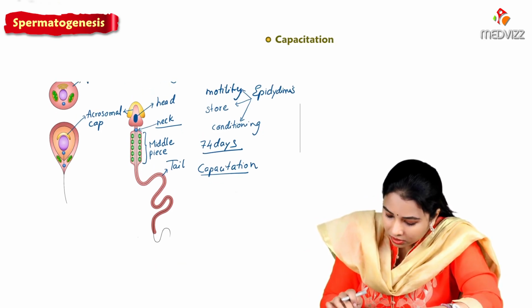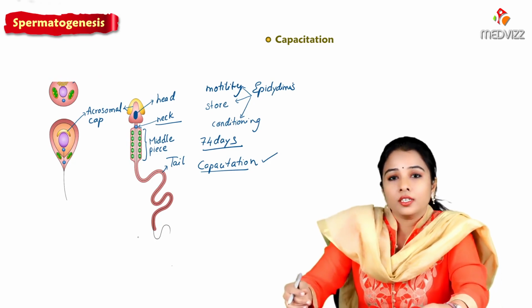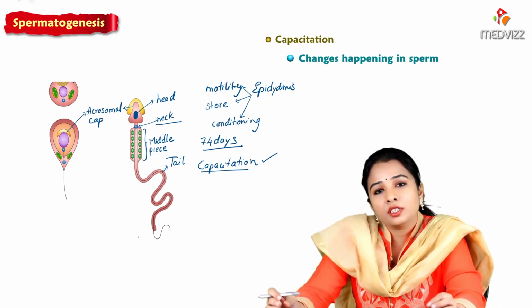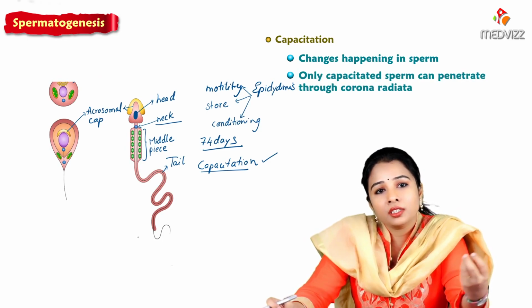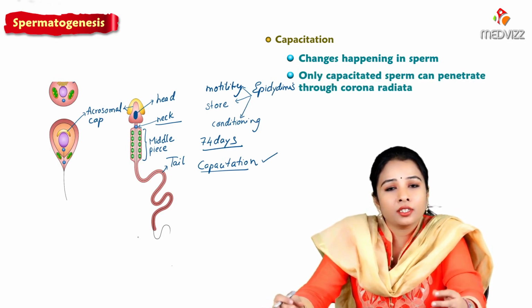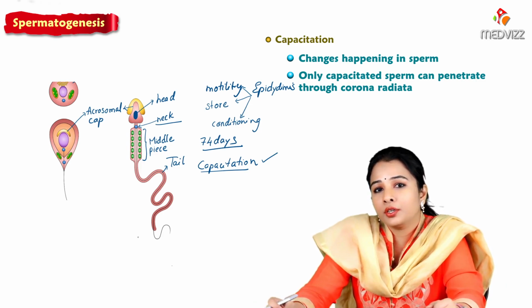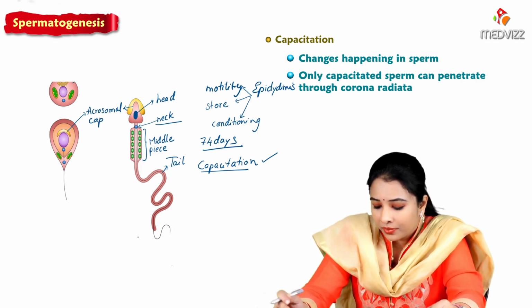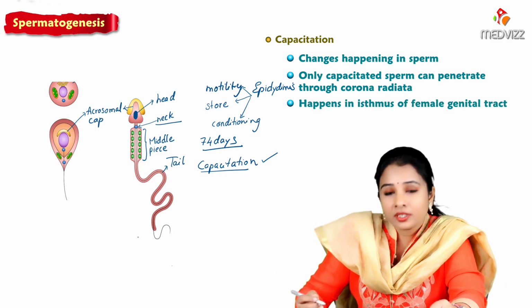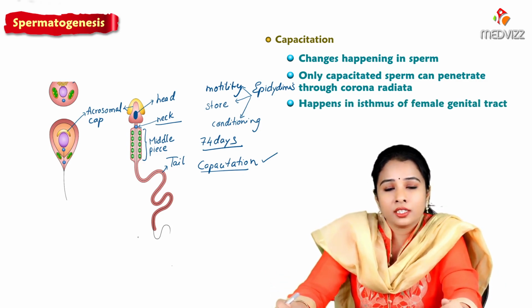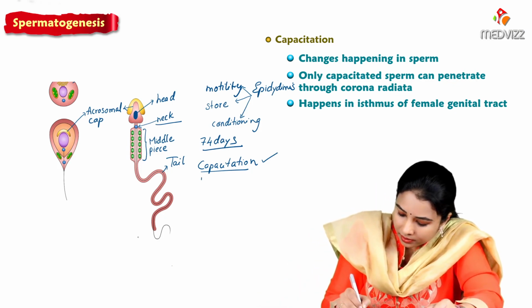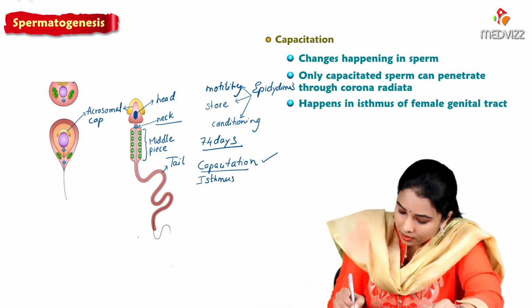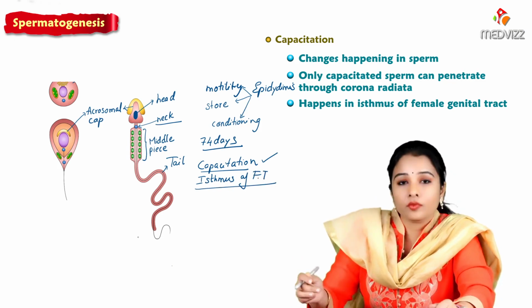So capacitation is a change happening in the sperm, which allows only the capacitated sperm to penetrate through the corona radiata and finally into the ovum in females. Capacitation happens in the female genital tract. To be more specific, it happens in the isthmus of the fallopian tube or uterine tube.